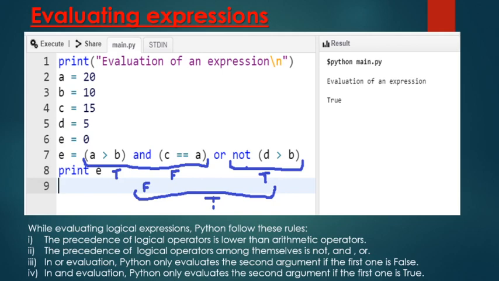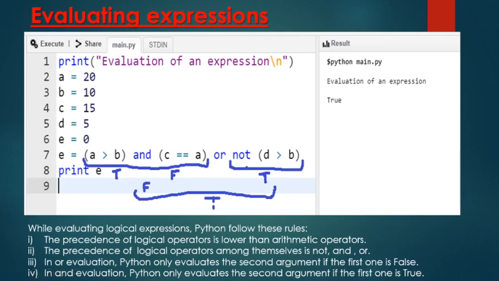One more example. In this expression we have used relational operators as well as logical operators. These are the values and this is the expression. First we'll evaluate this part, a greater than b, whether it is true or not.